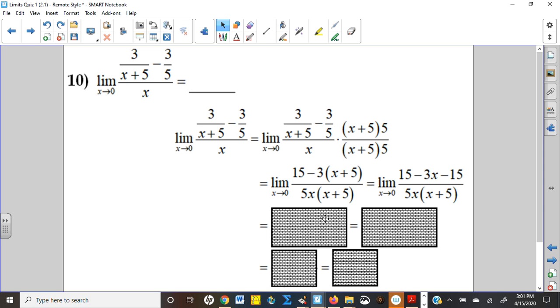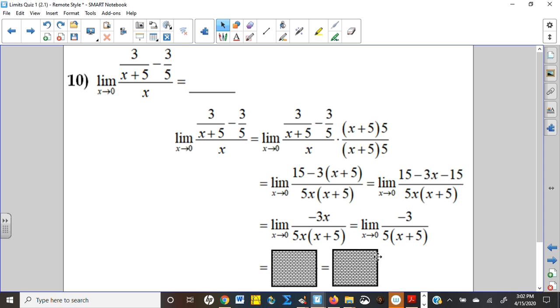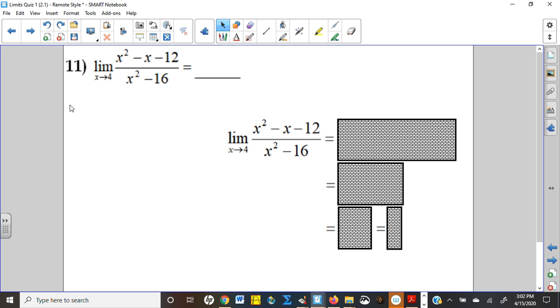Now the 15s cancel, and this is going to finally allow me to get rid of these x's. This x right here is the original x which prevented me from using substitution in the beginning, and so I can finally get rid of that. That's really the key part of this problem, because after that I can plug my 0 in and I get negative 3 over 5 times 5, which is 25. So negative 3/25ths, and a ton of you guys got this one correct. Some of you guys made some little minor mistakes.